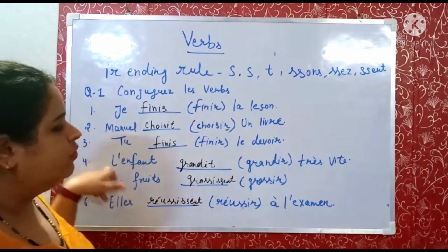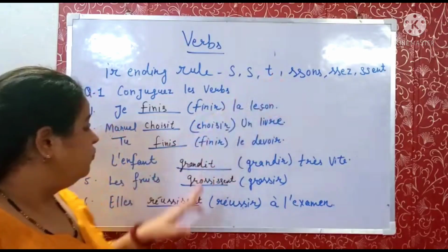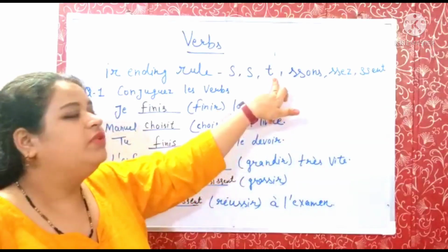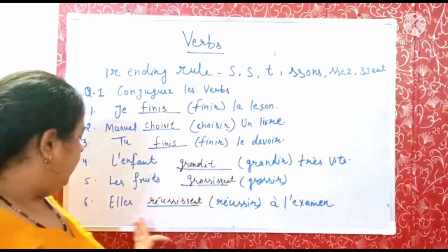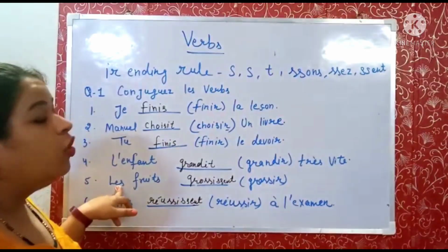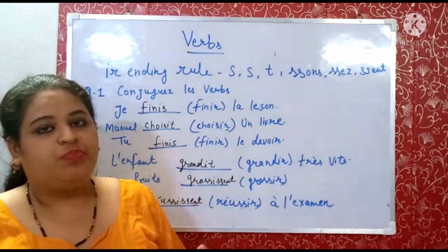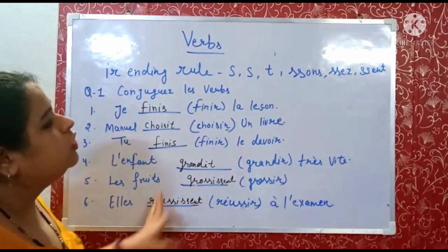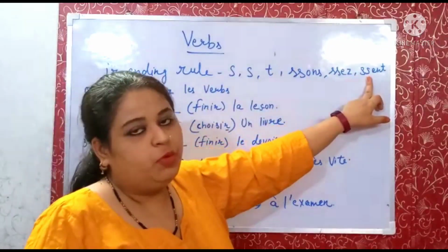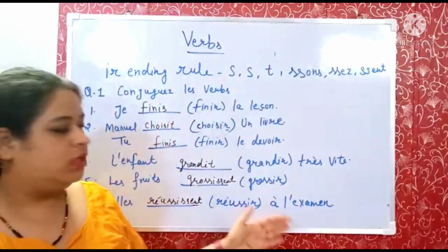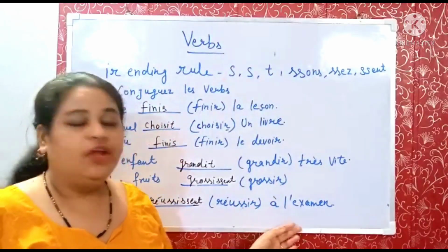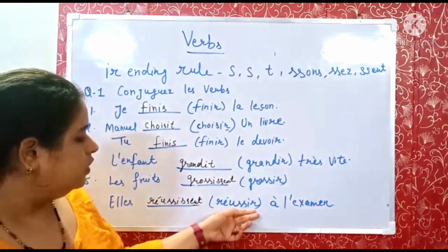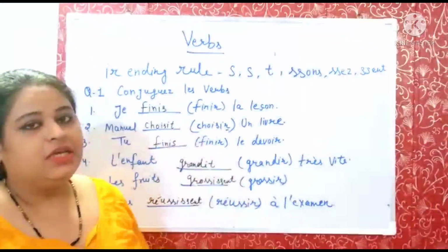If it is il, we will write the same. When elle comes or any name comes, it will be conjugated with il or elle, and when les comes, or two names come, like more than one name, then it will be plural, and it will be conjugated with ils or elles, the plural one. So I hope this video makes everything clear to you about ir ending verbs. You can have a look at the examples and practice at home.